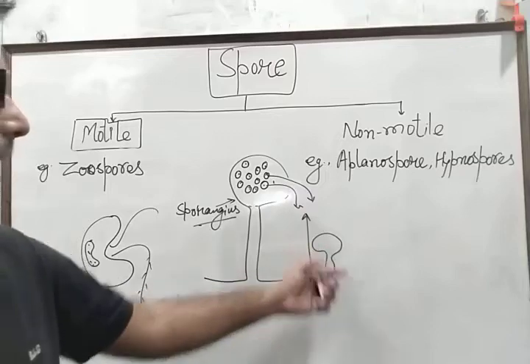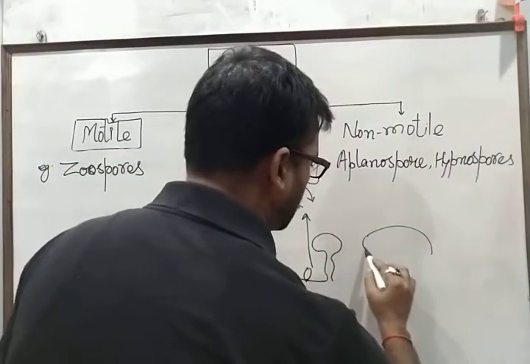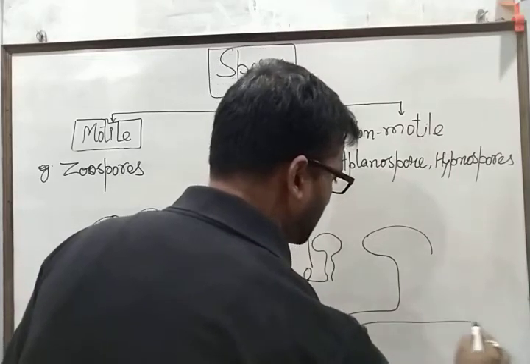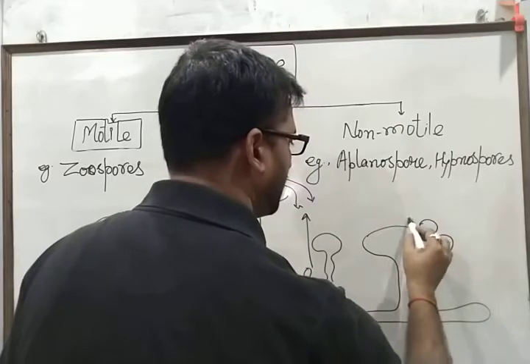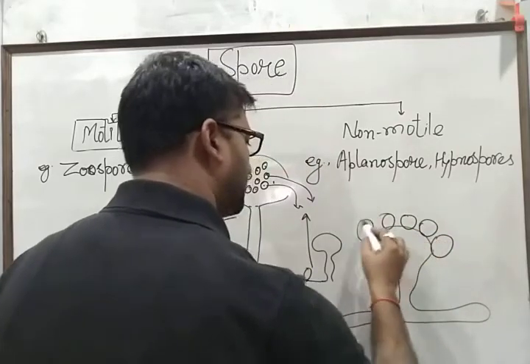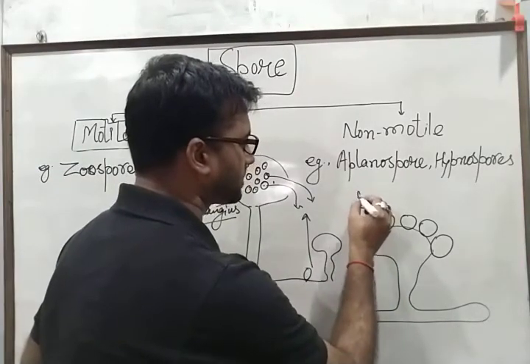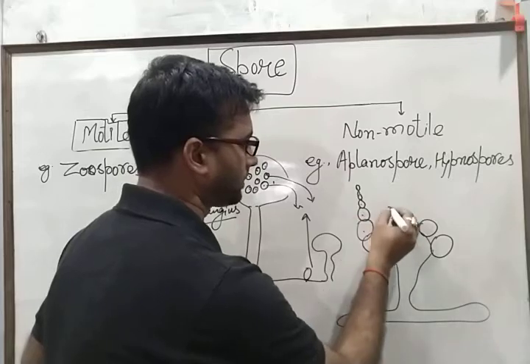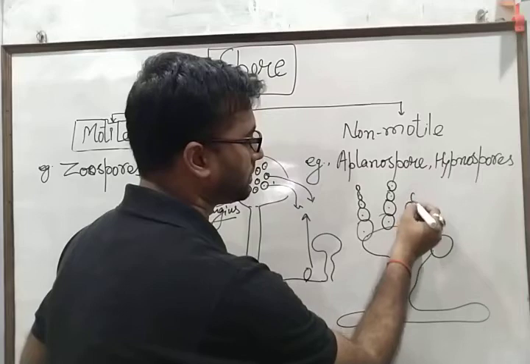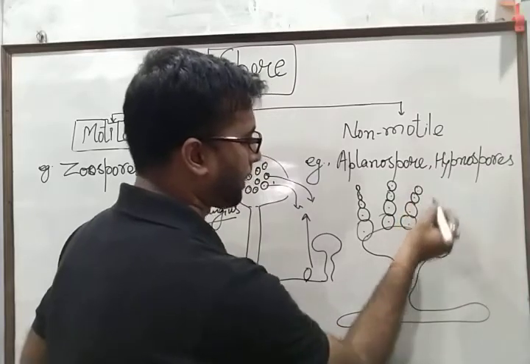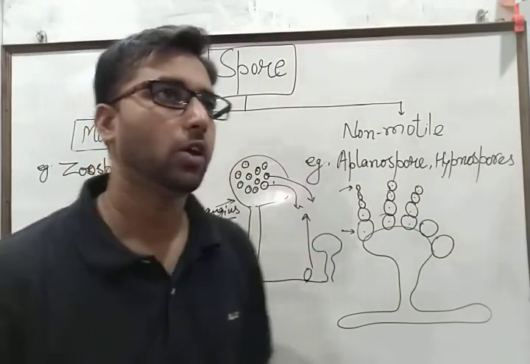Another method by which spores are formed, as in the case of Penicillium and some other structures, is that they are arranged in this manner and grow upward, forming new spores at the upper side and the mature ones at the lower side.